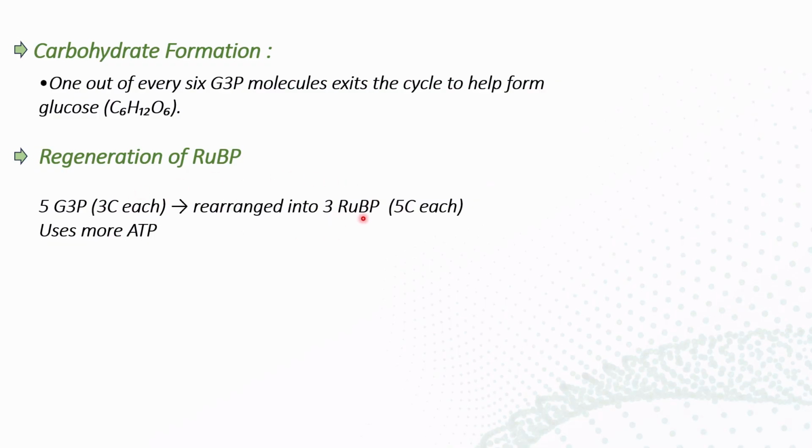In this way RuBP is regenerated with the help of the 5 G3P. In the overall reaction, 5 glyceraldehyde 3-phosphate combines with 3 ATP to form 3 ribulose bisphosphate molecules.